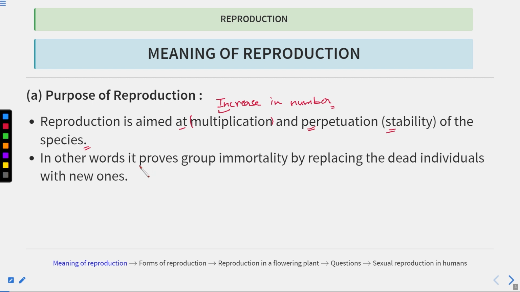Clear? In other words, it provides group immortality by replacing the dead individuals with new ones. So what happens due to reproduction? It replaces the dead individuals with the new ones. It is part of life. First will be the birth, then the living organism will carry out its life processes, and eventually it will undergo senescence and death. The dead individuals are replaced by new ones with the help of reproduction.